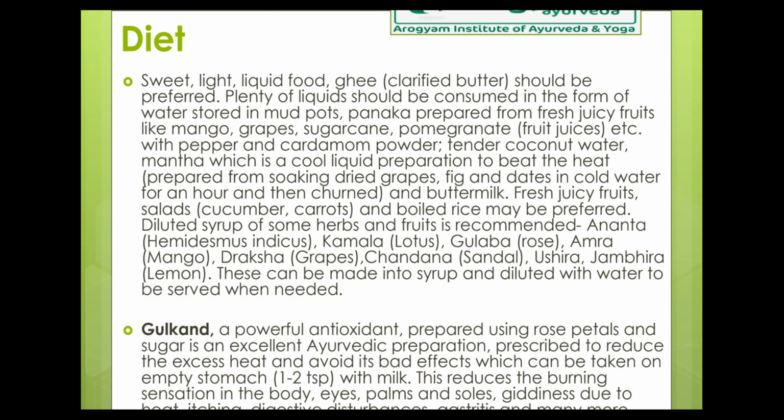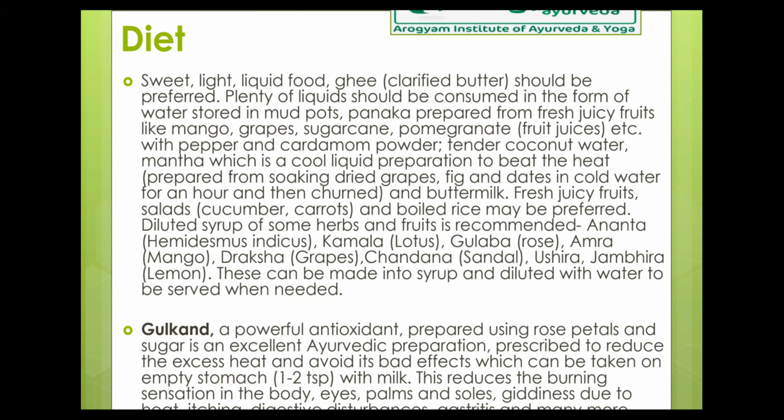Gulab, that is rose petals in the form of this gulkand is very good. Amra, that is mango, which is a seasonal fruit. We consider it as a king of fruits and it is a national fruit of India, right? So that is best for this particular season. See how beautiful our nature is. So whatever may be the doshas, increased, aggravated, anything in our body, accordingly only we are getting seasonal fruits. So one such is mango. So mangoes are a great source of energy or nourishment, especially in this summer season. Then draksha, that is grapes.